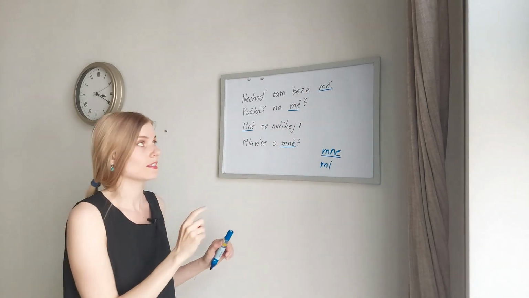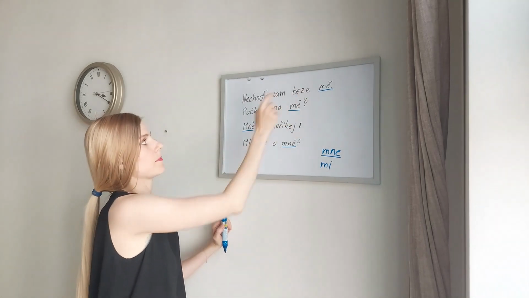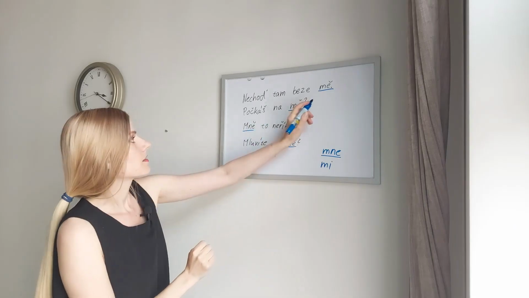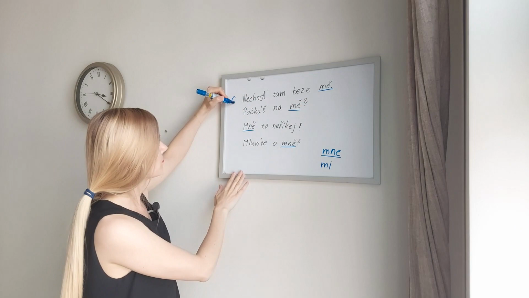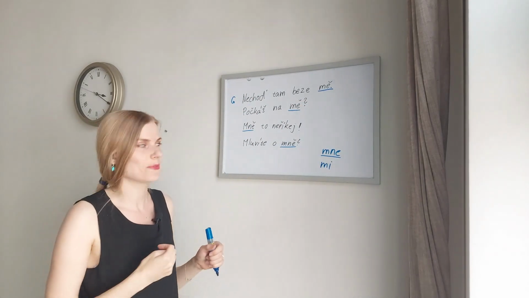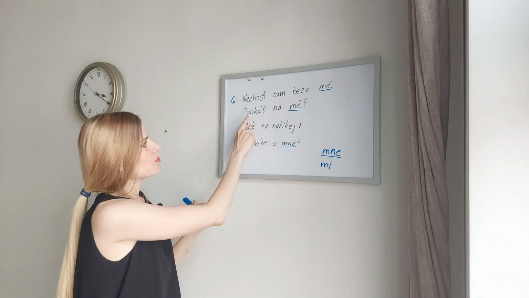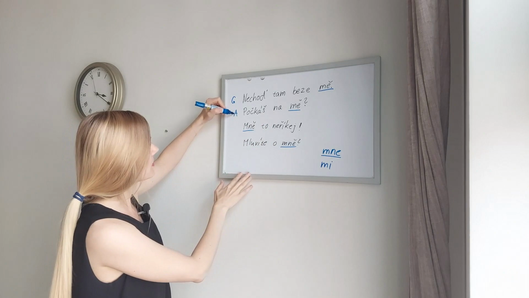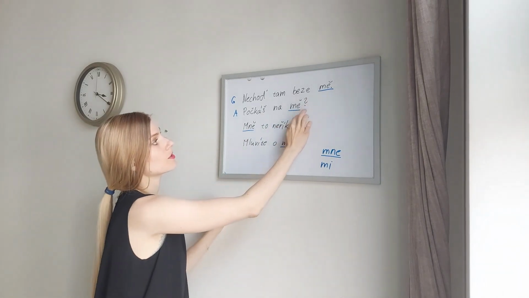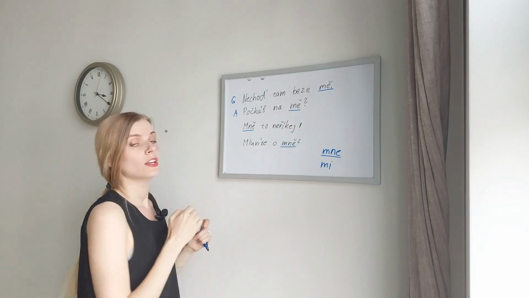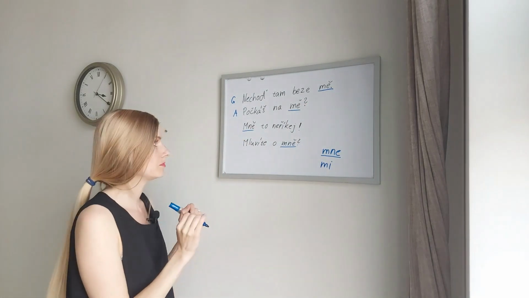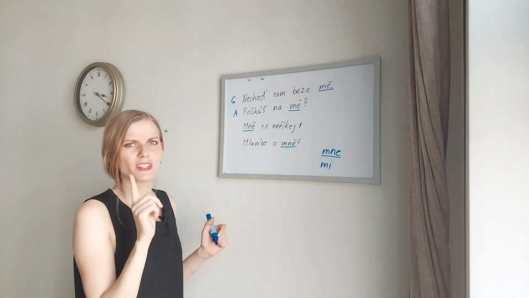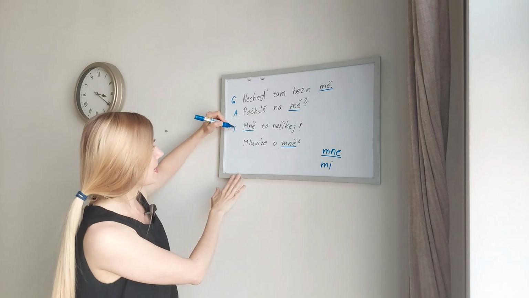Let's have a look at the first sentence. Nechoď tam beze mě. Don't go there without me. This is the genitive case, in case you would like to know. The next sentence, počkáš na mě, will you wait for me? Počkáš na mě is accusative case. And you can see these forms are identical. Genitive and accusative have the same form. Mně to neříkej. Don't say this to me. This is the dative case.